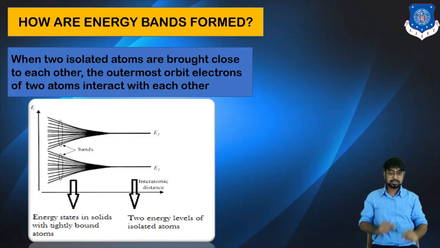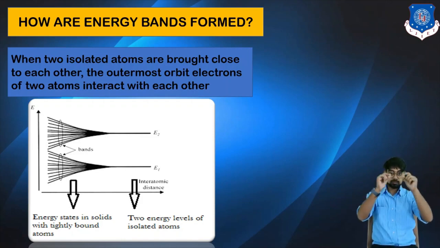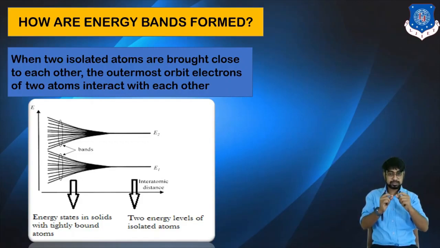You can see in the diagram on one side that there are split ends. Why are they split? Those are nothing but the energy states in a solid with tightly bound atoms. On the other side are the two energy levels of the isolated atoms. You can see what happens when two electrons interact at the outermost orbit with each other: that gives comparatively higher energy levels, or a split version. But as it goes nearer, it has more attraction towards the nuclei, hence it interacts with the other electrons less.